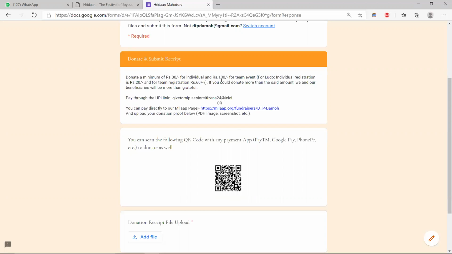Okay, so for a team of 4, let's suppose there are 4 people who are going to participate in the team event, they will have to pay a minimum of 100 rupees. Obviously they can pay more than that, but a minimum of 100 rupees is what we have put up.